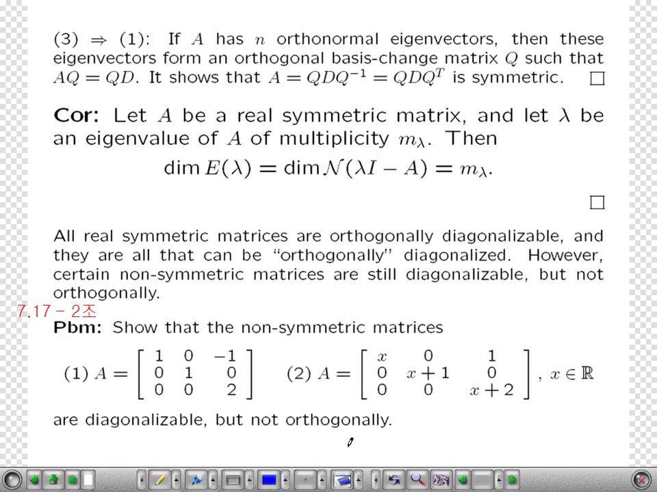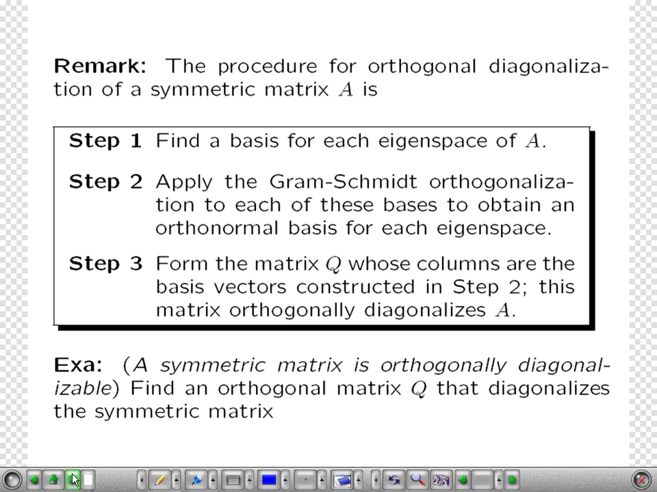Okay, and there are some examples. Okay, team number 2, Mr. Kim, Shin, Lee. You may try this problem number 7.17, and there are some more remarks.